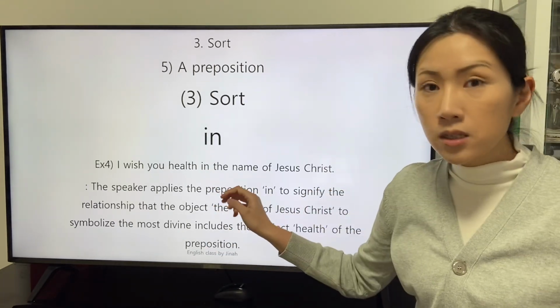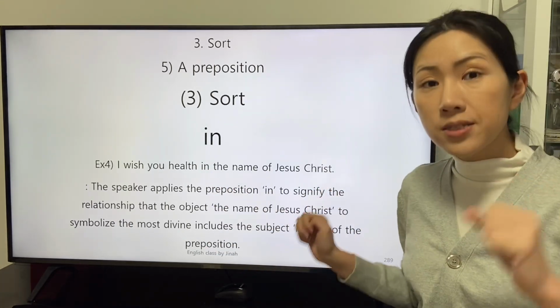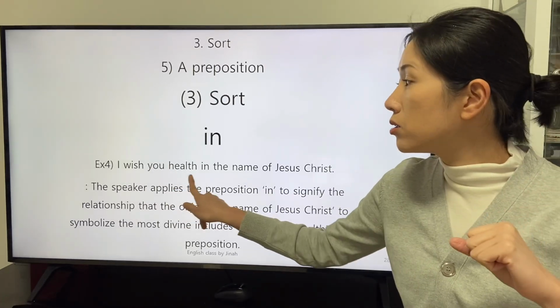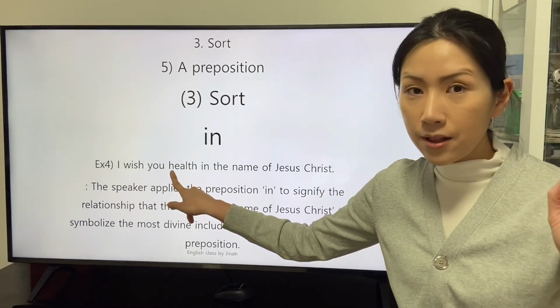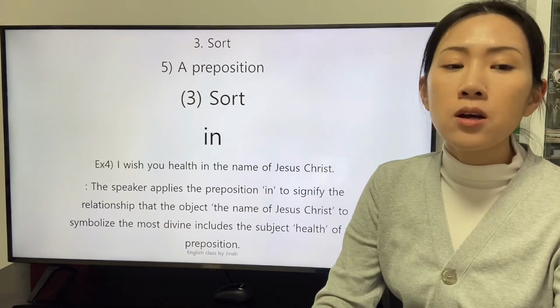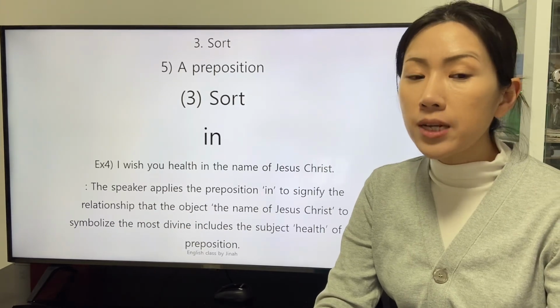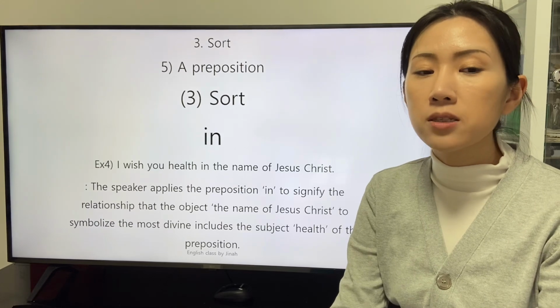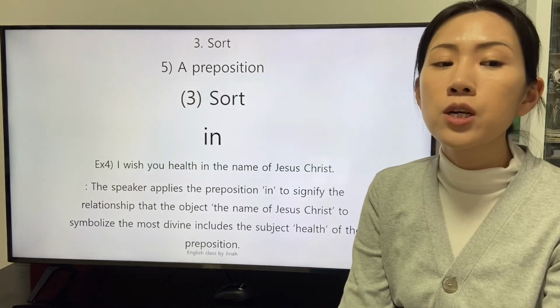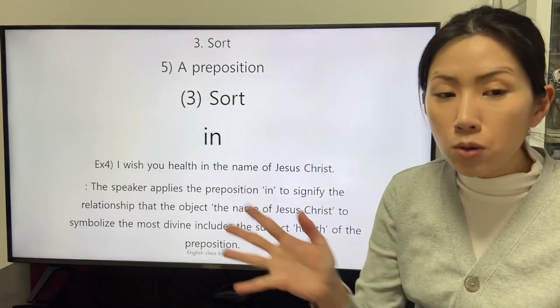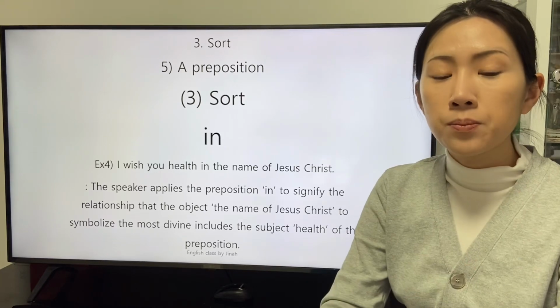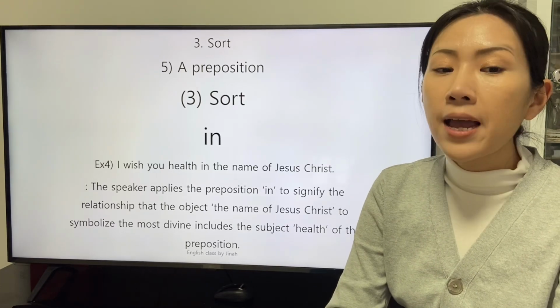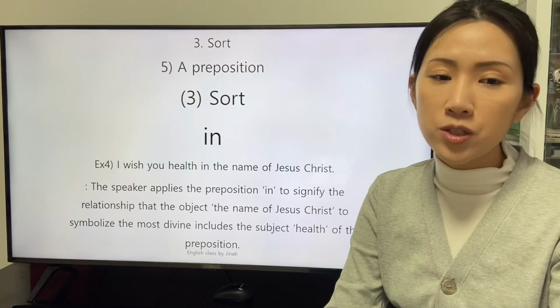The object includes the subject, health, of the preposition. The speaker applies the preposition in to signify the relationship that the object, the name of Jesus Christ, to symbolize the most divine, includes the subject, health, of the preposition.